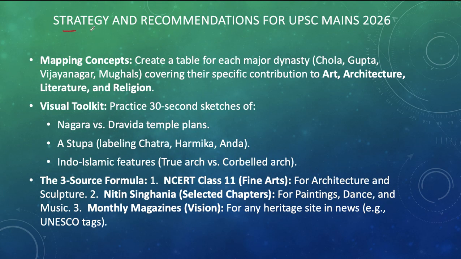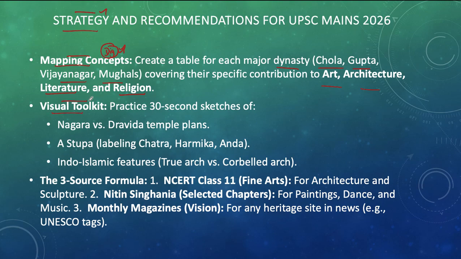Let's have a holistic strategy for 2026 mains examination. Mapping is going to be very crucial, and diagrams are necessary to fetch maximum marks in the art and culture segment. So, while reading the NCERTs only, try to pick diagrams, especially Chola, Gupta, Vijayanagara, and various Mughal era dynasties relating to art, architecture, literature, religion.